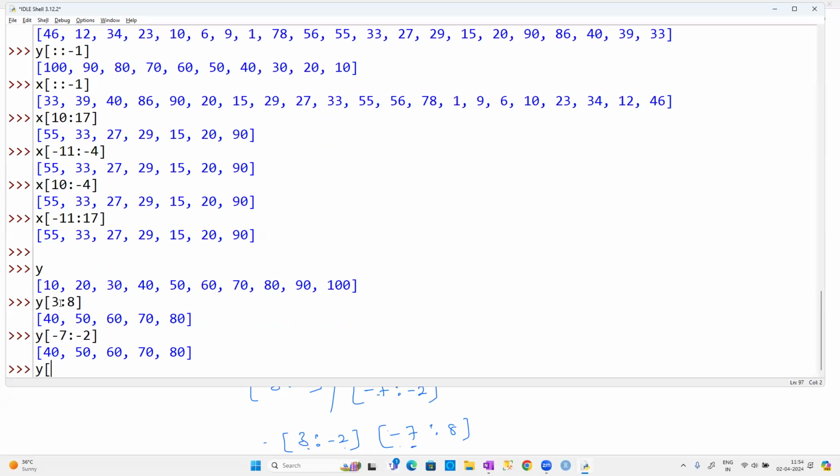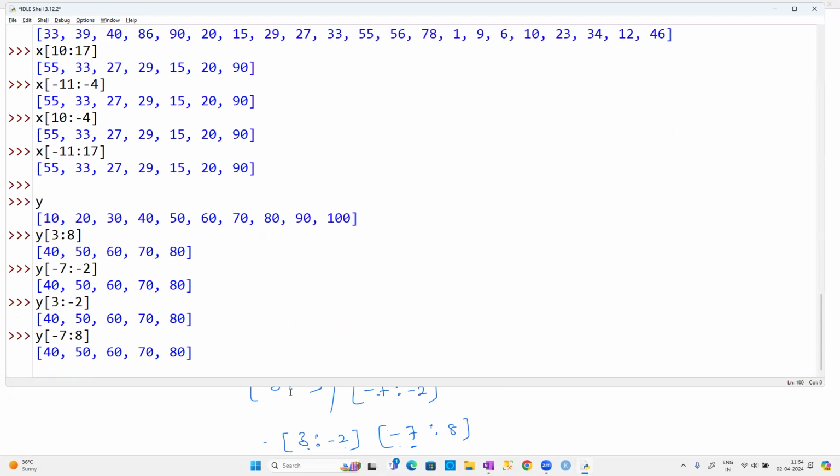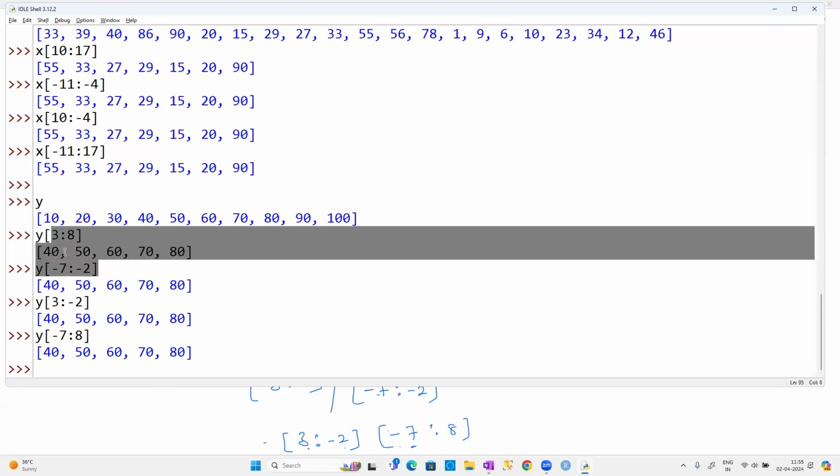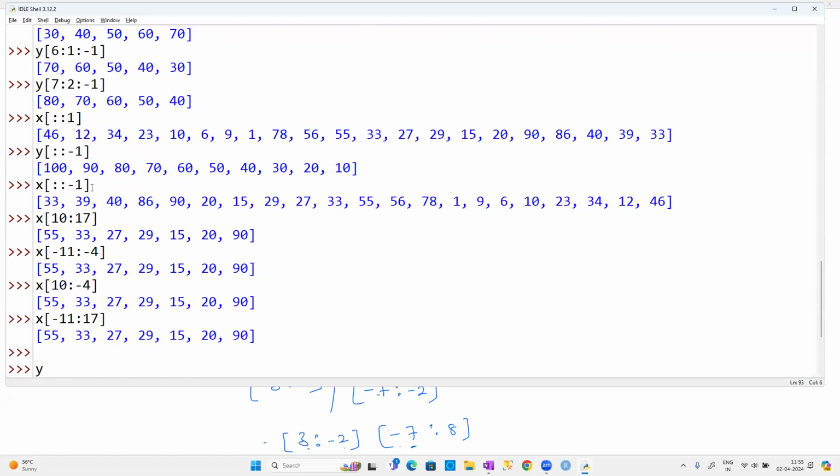Now you can use the same combination. We can use both positive, both negative, or we can write 3:-2, or -7:8. Anyway, the concept is the same. Understood? Same combination, nothing else; I just combined these. In the first case, it is 3:8 and -7:-2. Now I said 3:-2, and -7:8. I did the same thing here also.